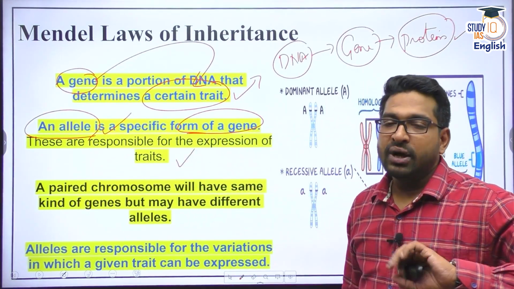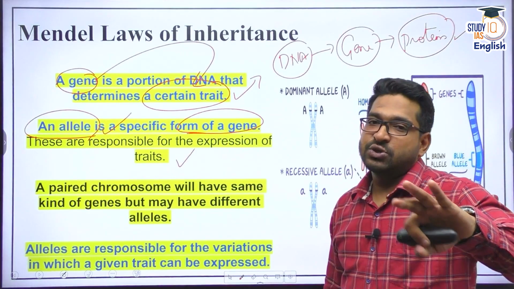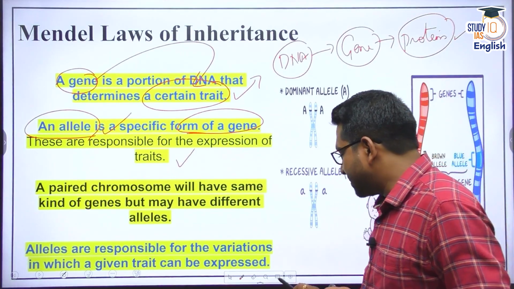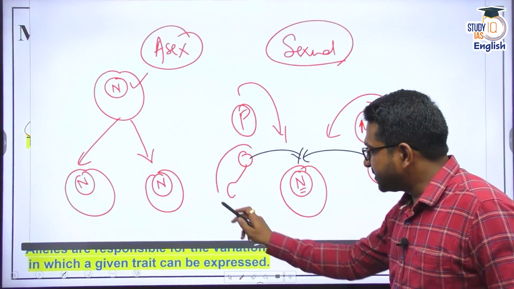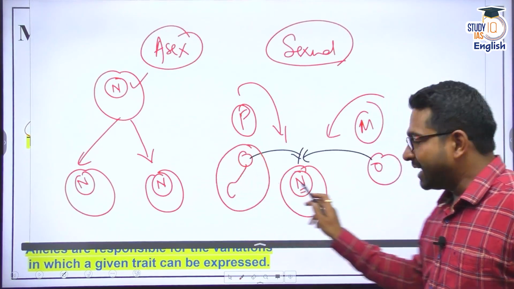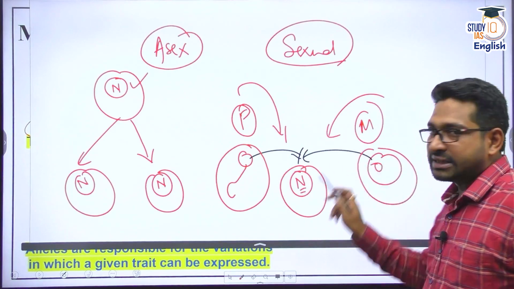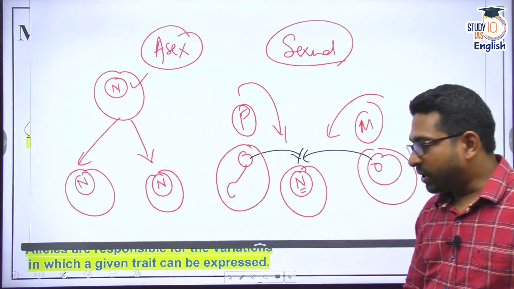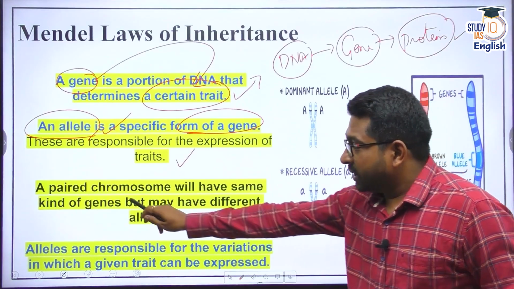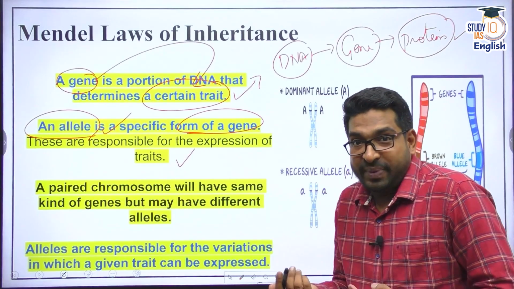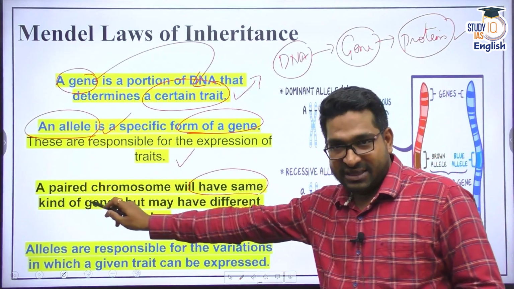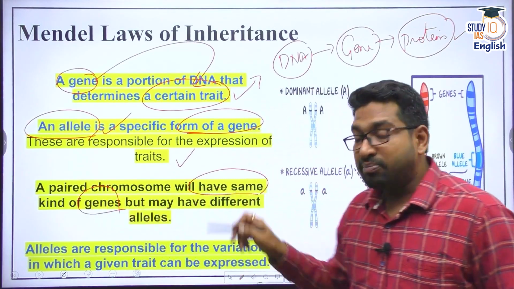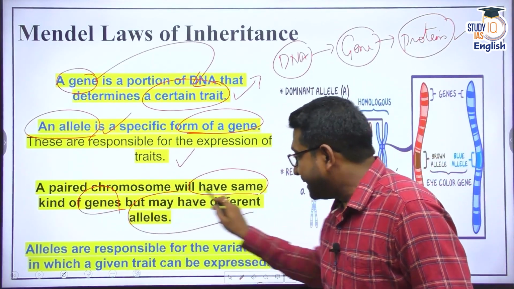And you do know that in case of sexual reproduction, half set of chromosomes comes from one side and the other half comes from the other side. Now, you need to understand that every paired chromosome will have the same kind of genes but may have different alleles.